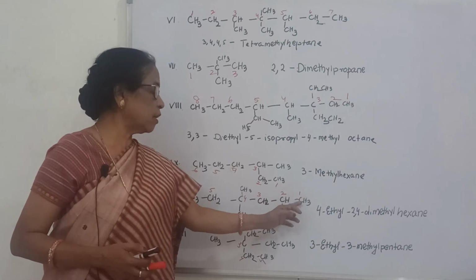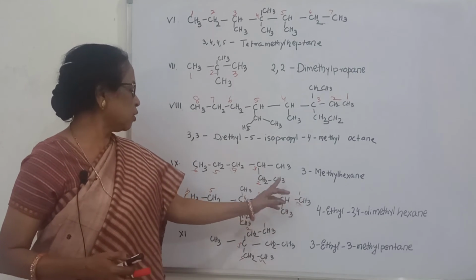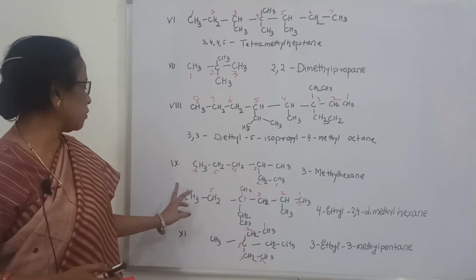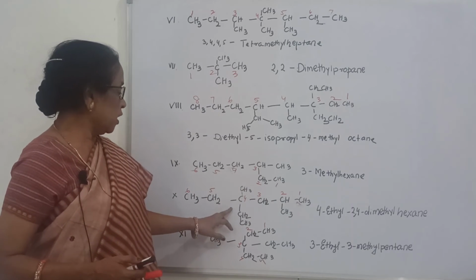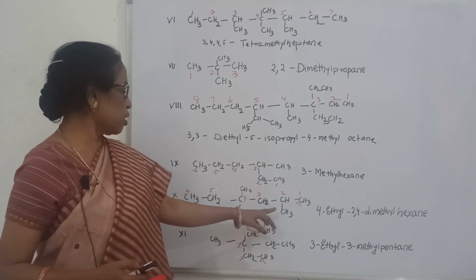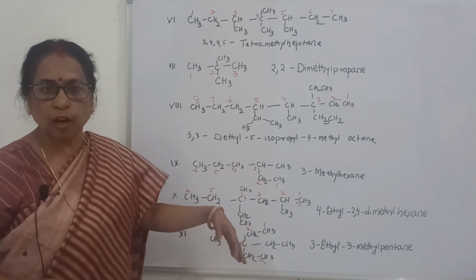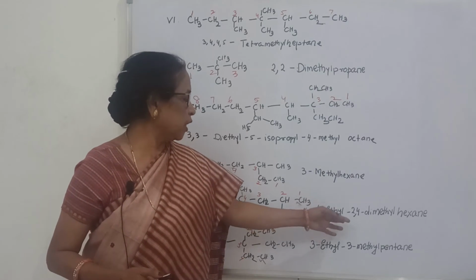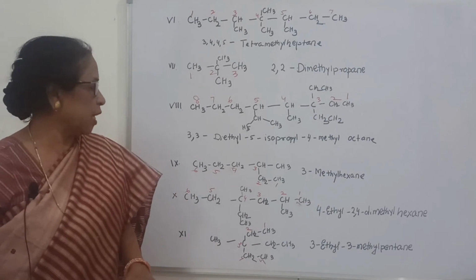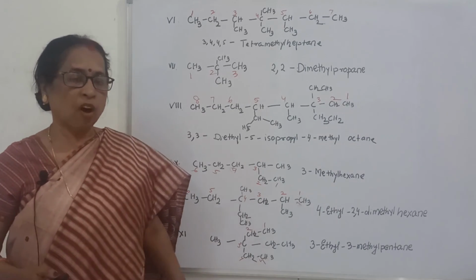But here from this side 2 position there is a substitution. You count from this side 1, 2, 3, 4, 5, 6. So here this is the substituent group, this is the substituent group, and this is your substituent. So 2, 4 dimethyl and 4 ethyl. Ethyl comes first alphabetically. 4 ethyl, 2, 4 dimethyl hexane.